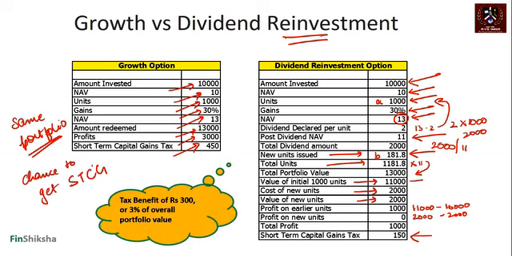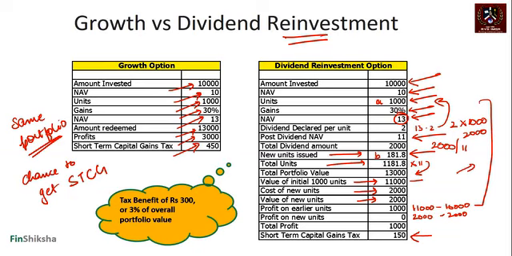Only then it works. If you're anyway going to hold it beyond 1 year, then it doesn't matter whether you invest in dividend or growth option. If your horizon is more than 1 year, rather than doing this calculation, it is simpler to just let it be in the long run in the growth option, because calculations become simpler. Here obviously you'll have to do multiple of these calculations, and then there's a cost of these calculations that comes in.